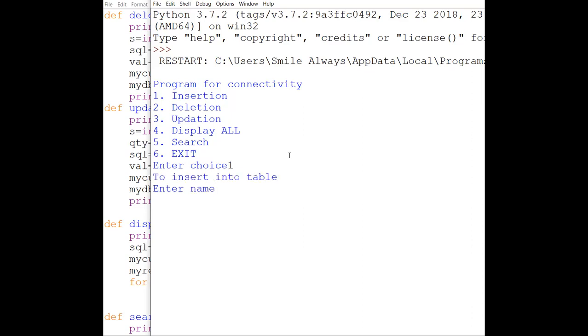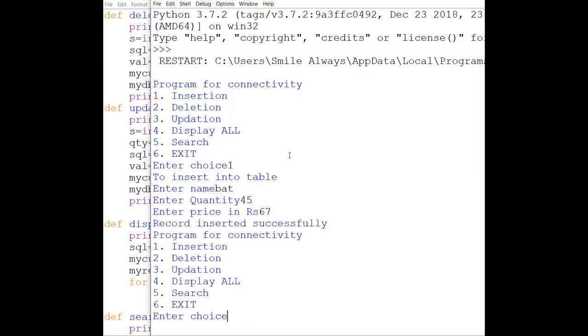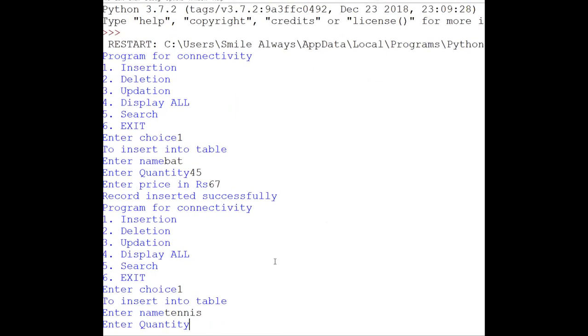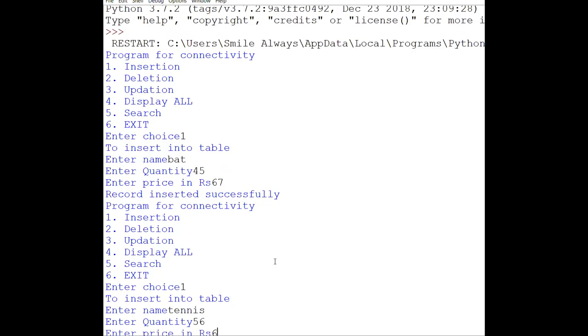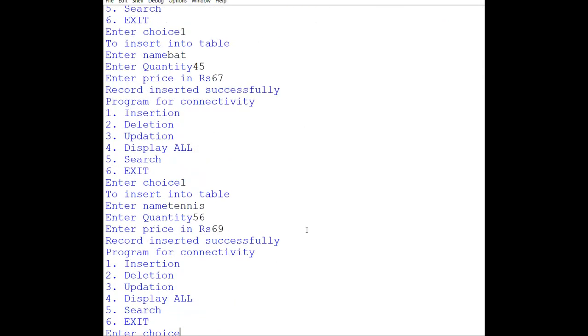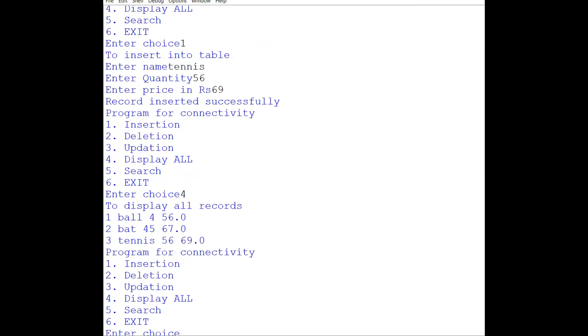Okay, I'm inserting one more record into the table. Now see, it is not asking anything. Then 45, 67, it has inserted, and one more I'm inserting, tennis, and then 56, 69. Okay, so we have inserted, we will just do display all.